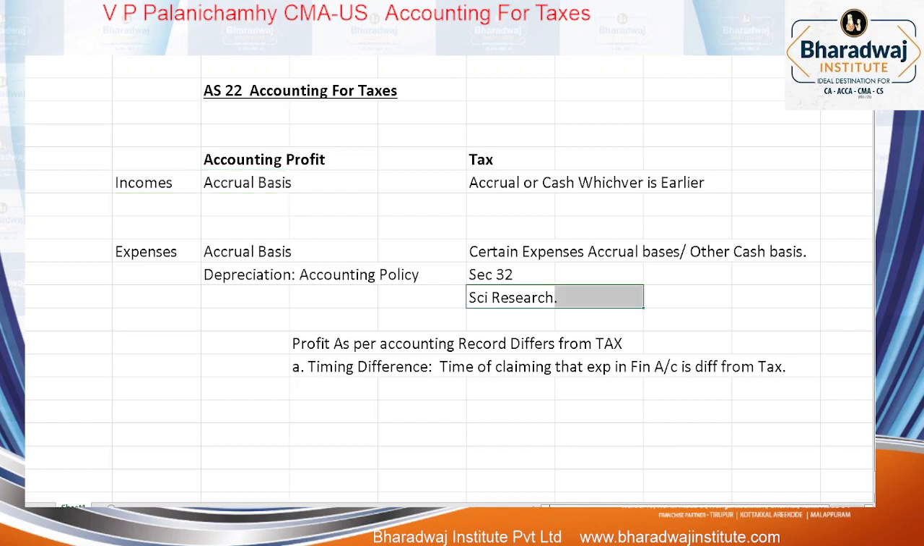Look at this scientific research expense. Plant and machinery purchased for 10 lakhs for scientific research. How much is claimed? The entire 10 lakhs you can claim for tax purposes. But accordingly, in accounts we will claim only what?